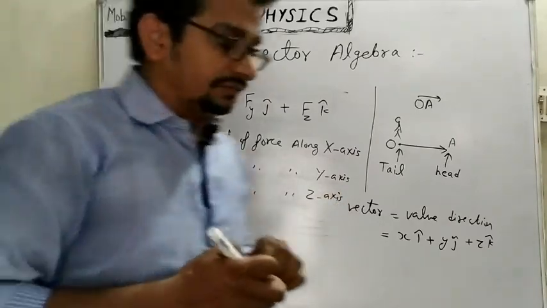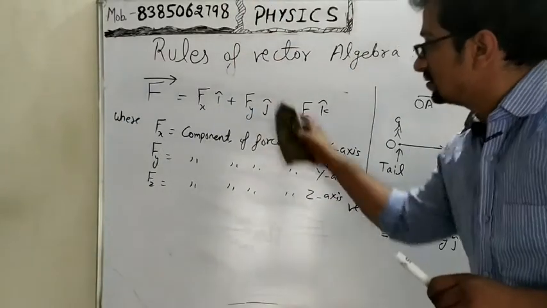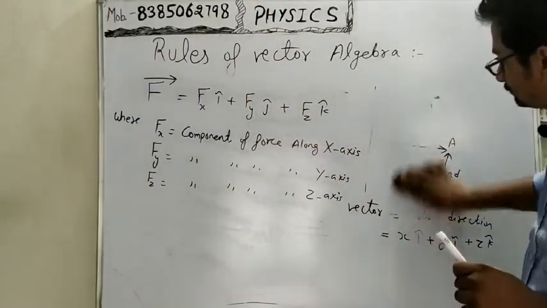Now we can show this expression in the graph also.